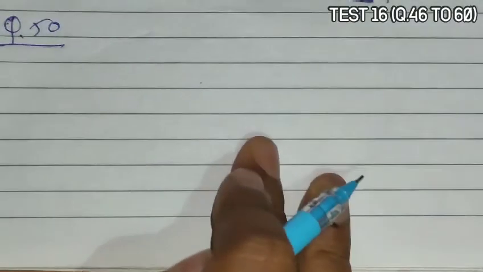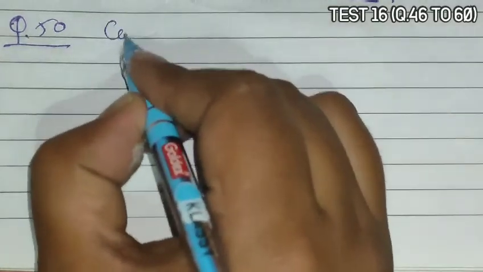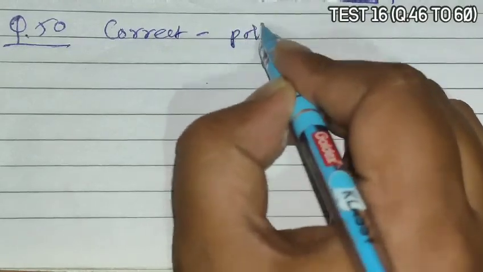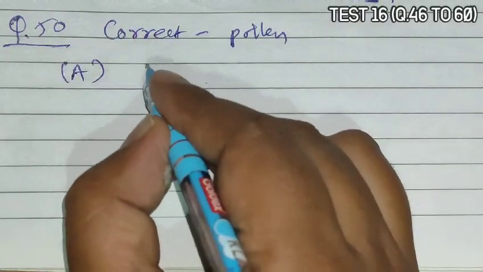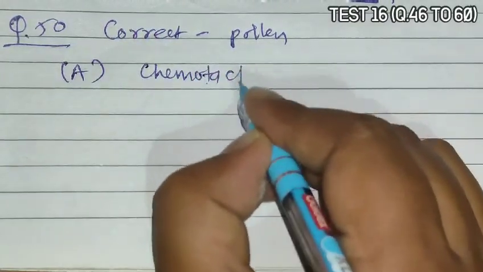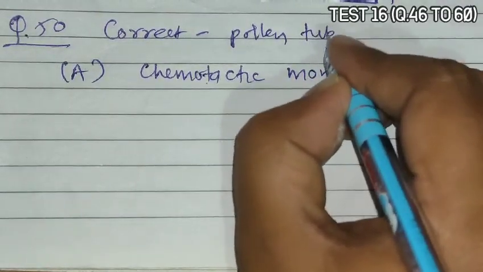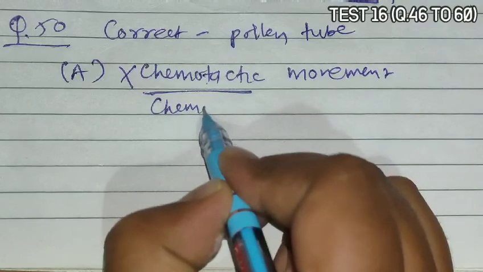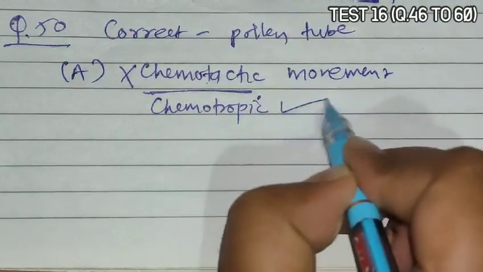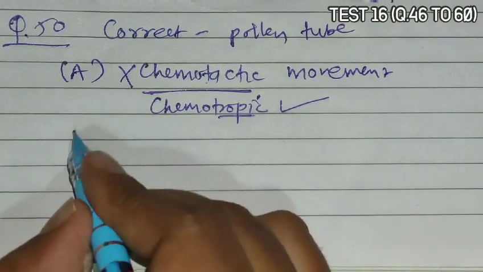Question 50. Question 50 asks which of the following statements is correct for pollen. Now if we go for option A, it shows a chemotactic movement. So actually it is incorrect for the pollen tube because it does not show chemotactic, it shows a chemotropic movement. So chemotropic is the correct word, because growth occurs, and for growth the suffix tropic is used.